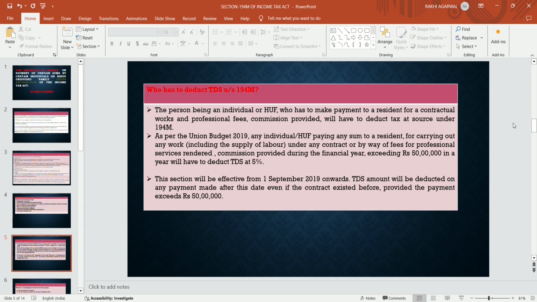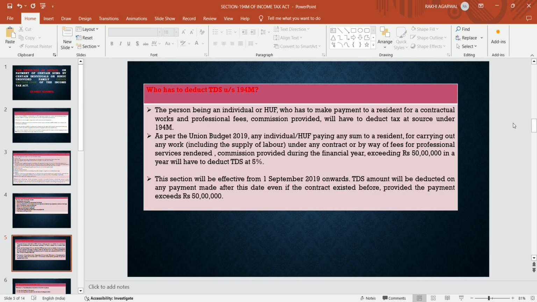This section is applicable only to a person who is an individual or HUF and who has to make a payment to a resident contractor or resident professionals or resident broker. Will have to deduct TDS at source under section 194M. This section is also not applicable if an individual or HUF is paying any amount for the service rendered by a non-resident. This section is only applicable if the amount is paid to a resident person.